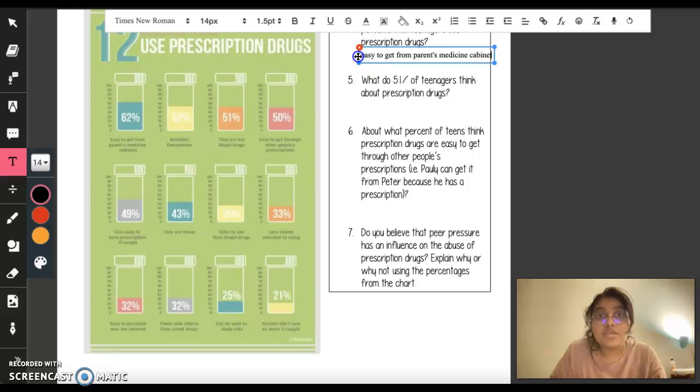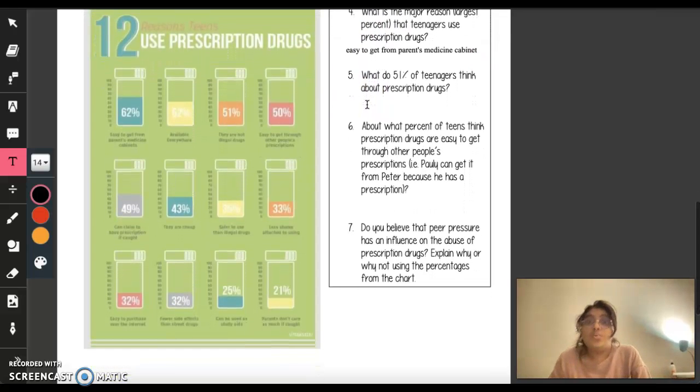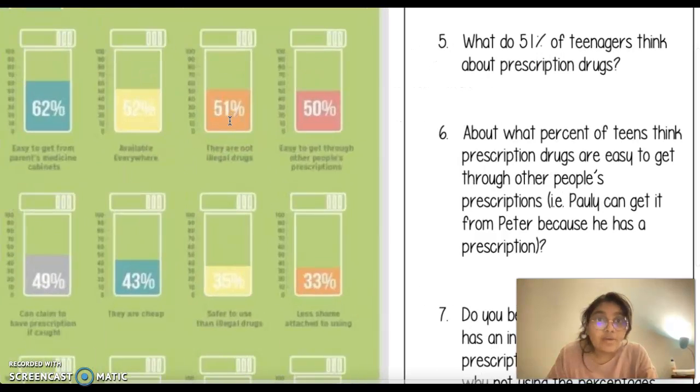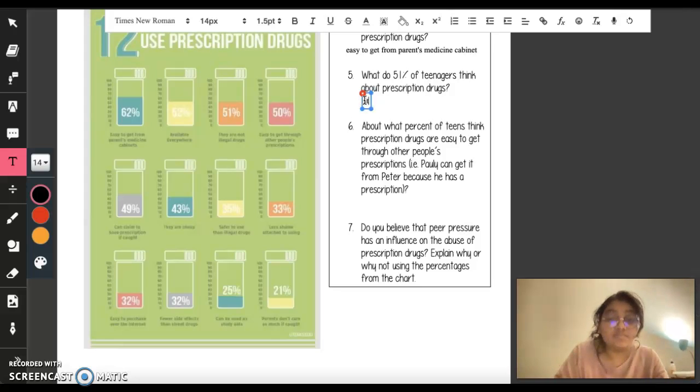Okay, now let's go to the next question. What do 51% of teenagers think about prescription drugs? Now, clearly the 51% that we're looking for is this bottle right here. What do they think about it? They're not illegal drugs, okay? So they think that it's not illegal drugs.